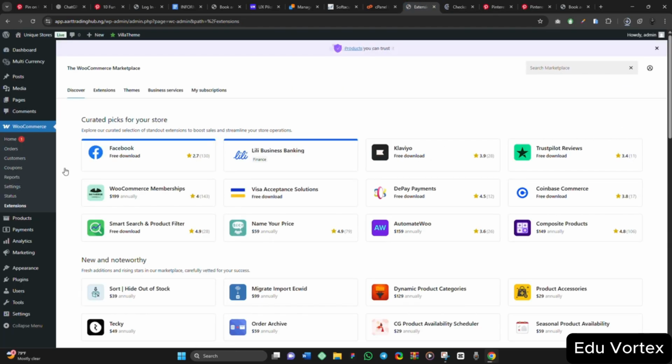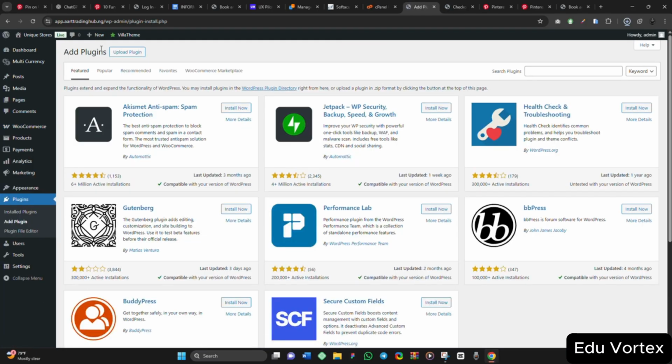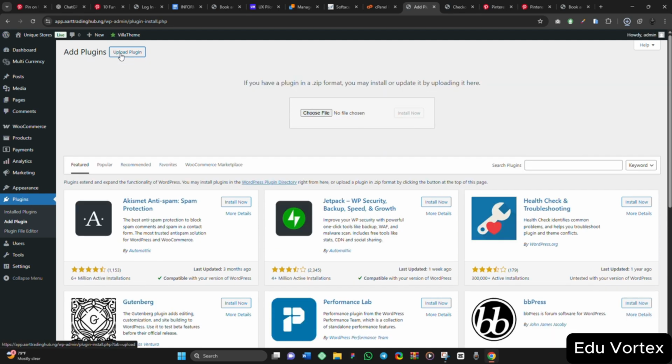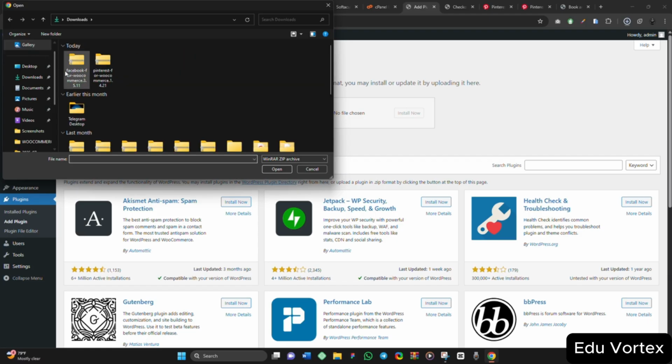So let's go back to our plugin. Let's go back to plugins here to add new plugin. You click on upload. You choose file here. Then you upload the Facebook plugin.